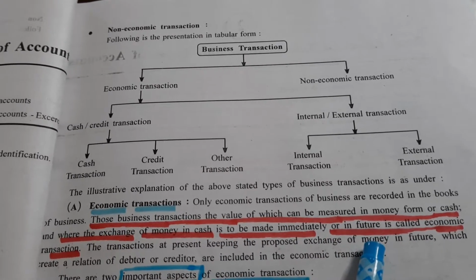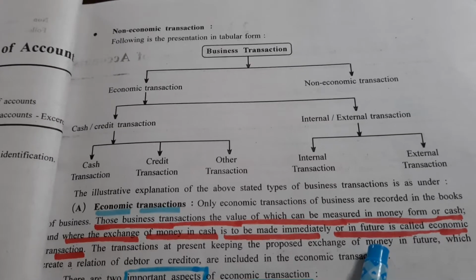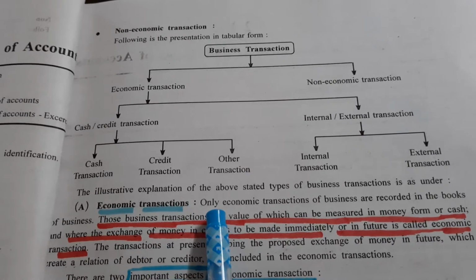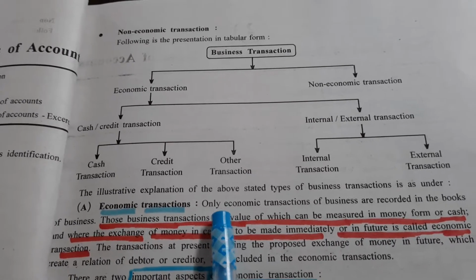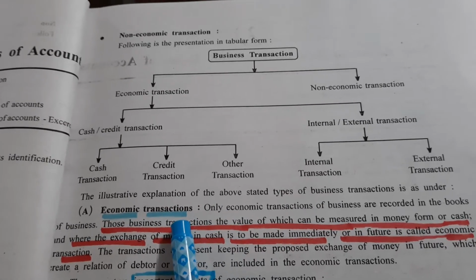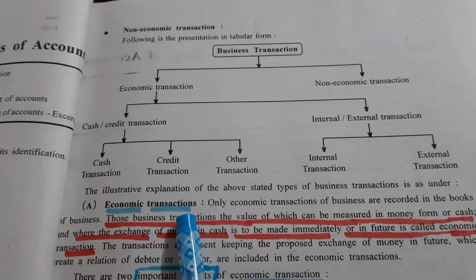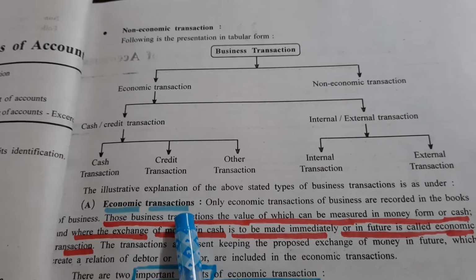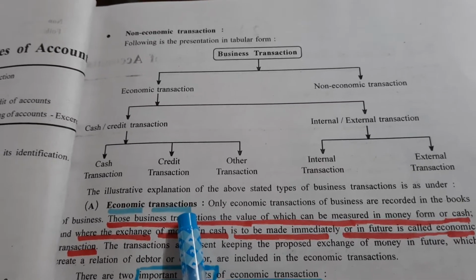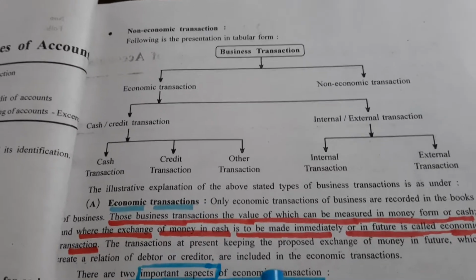We call it as economic transaction. And these economic transactions are always recorded in the books of accounts. In the books, if you find that it is economic transaction, then you are going to record it in the books of the business.